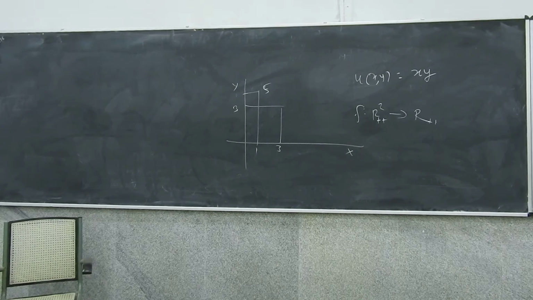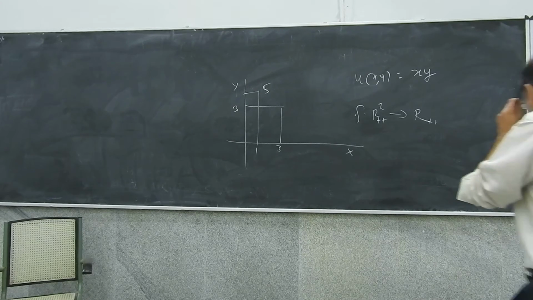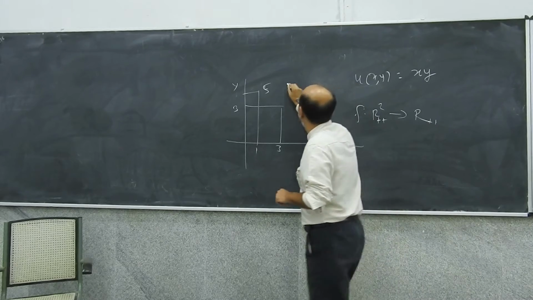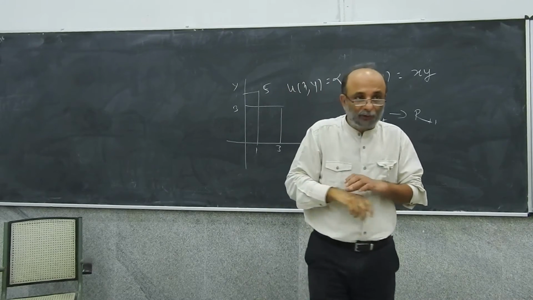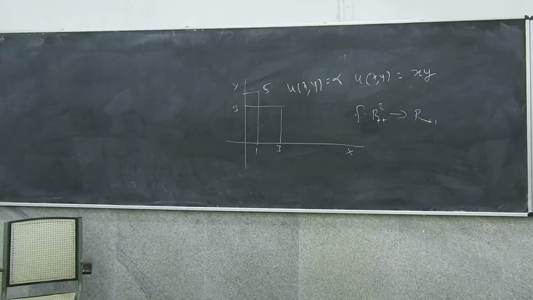Now think of all the combinations x and y which are mapped into the same number. So think of all x and y so that u of xy is equal to alpha, some given alpha.